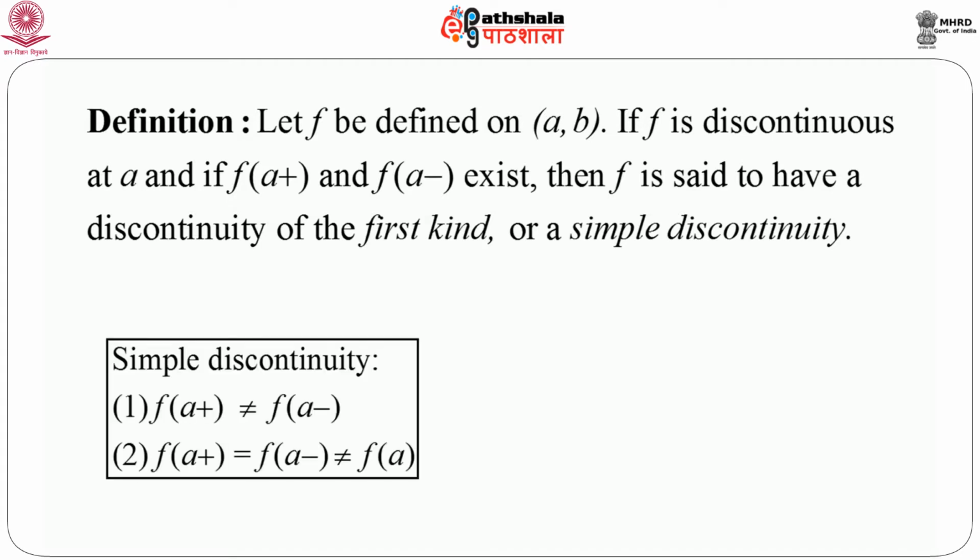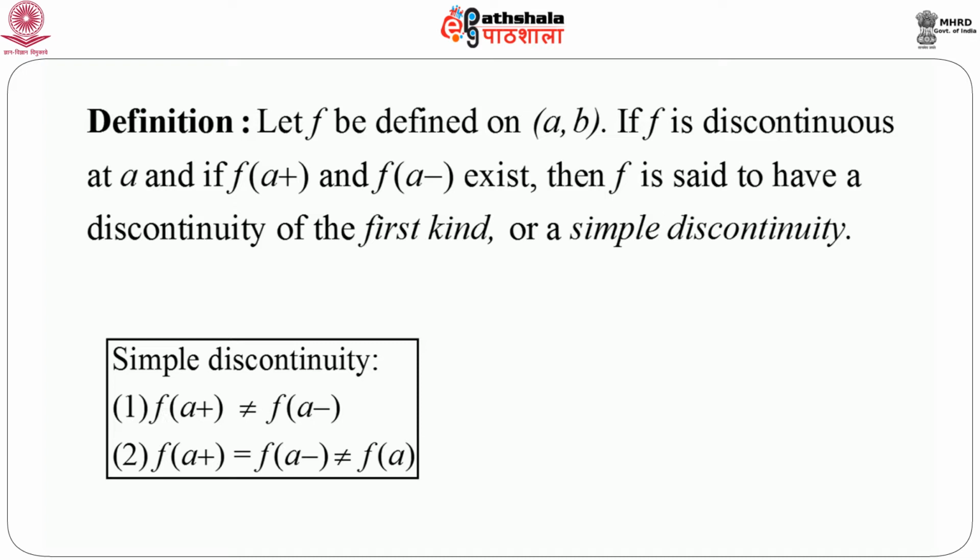For example, there are two situations. One is f of a plus not equal to f of a minus, that means the left hand limit is not equal to the right hand limit, that is also simple discontinuity. Another is that f of a plus and f of a minus might be equal, but they are not equal to the functional value at that point, that is f of a. So f of a plus equals f of a minus, which is not equal to f of a. Both are treated as simple discontinuity or discontinuity of the first kind.